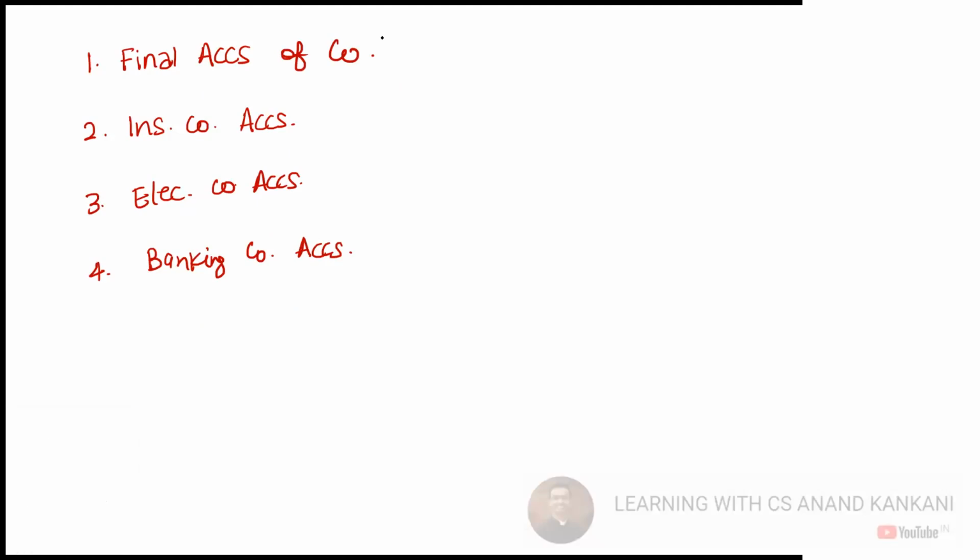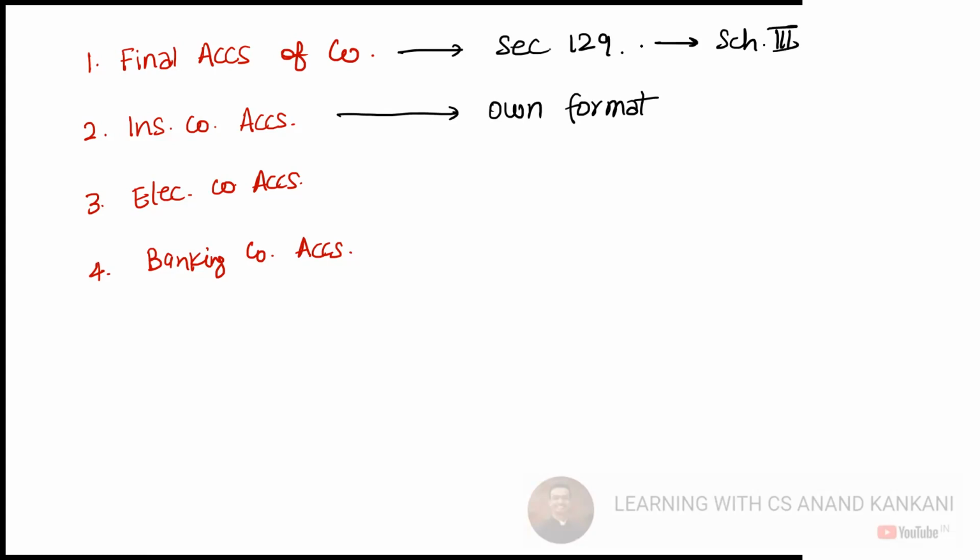That is because you have Section 129, which tells how the final accounts of a company will be made. But then an insurance company has its own format. So when you prepare the final accounts of an insurance company, you will follow the format which is given for the insurance company and not the format which is given by the Companies Act under Schedule 3. You will not follow Schedule 3, you will go by the own format of this company.